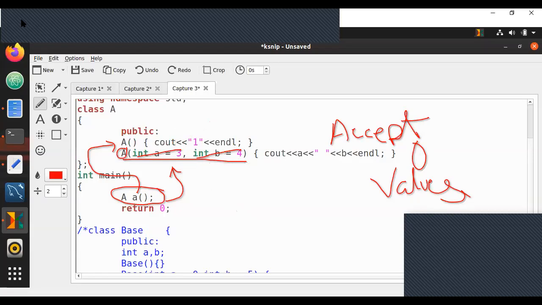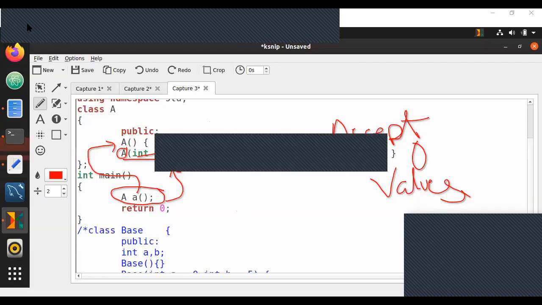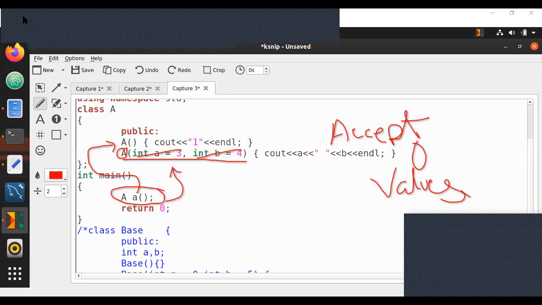Can you guys let me know? I just want you guys to let me know whether it will go to the first or the second constructor or what will happen. Only one of you has answered this correctly. Others think over this again. I'll give you guys 10 to 20 more seconds. Think through and put your answer in chat. I will wait for the same.